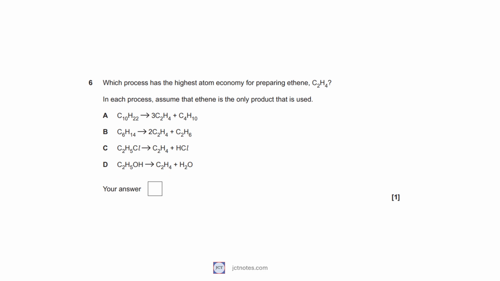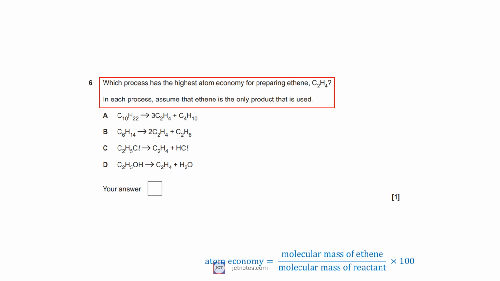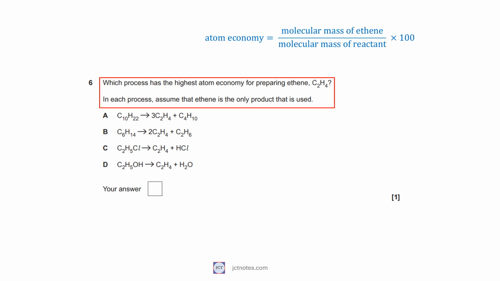In question 6, we are given 4 processes to prepare ethene. We are asked which process has the highest atom economy, assuming that ethene is the only product that is used. We define the atom economy as the molecular mass of ethene divided by the molecular mass of reactants and multiplied by 100. We need to bear in mind that in reaction A, we produce 3 mole of ethene, in reaction B, 2 mole, and in reaction C and D, 1 mole.